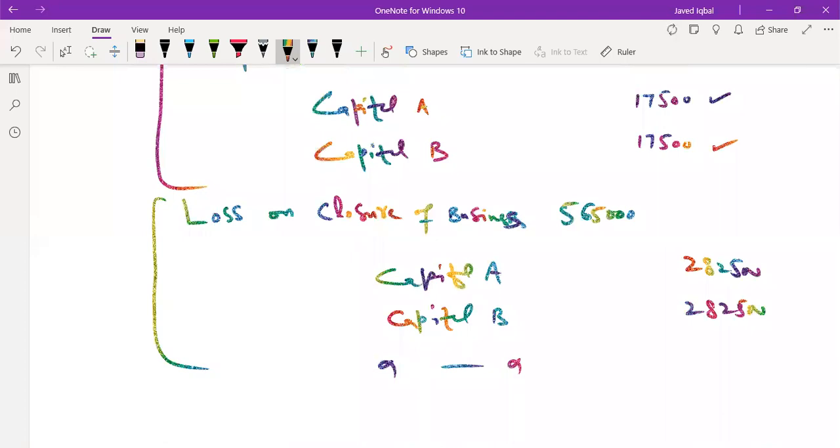So that is there. So it will be closed here. So business is now closed. Any queries till now? Any query?